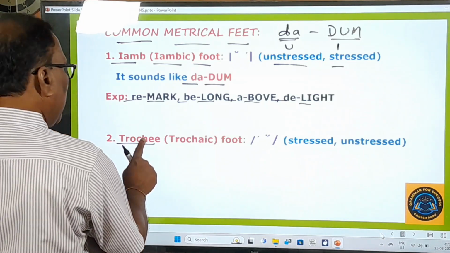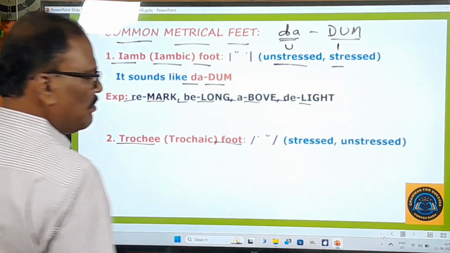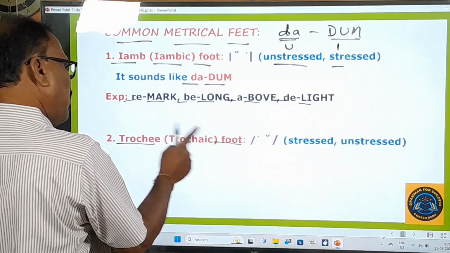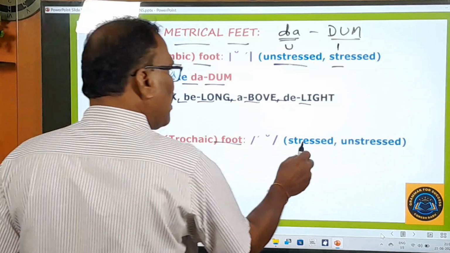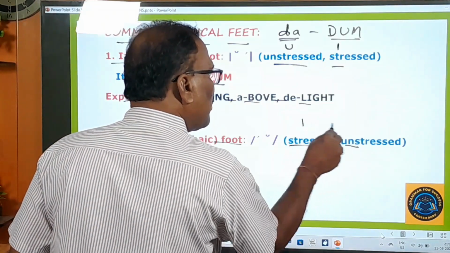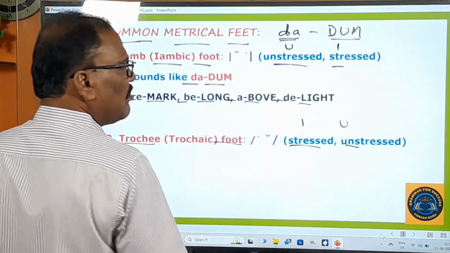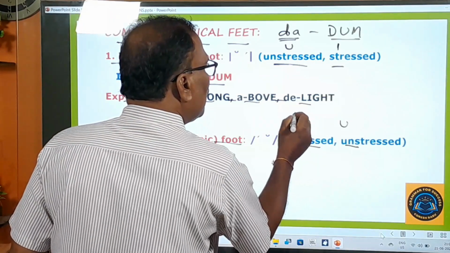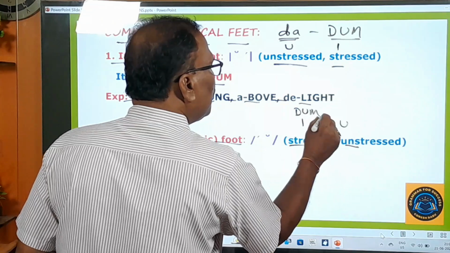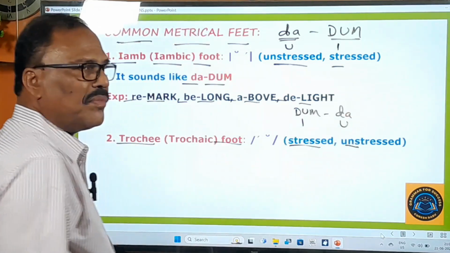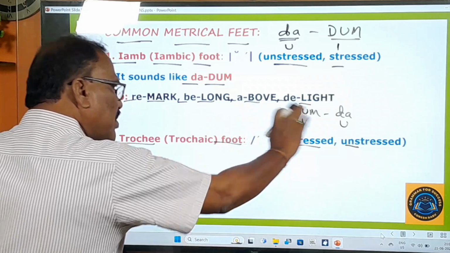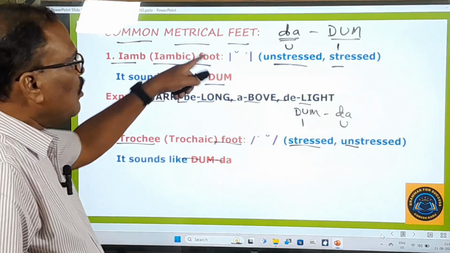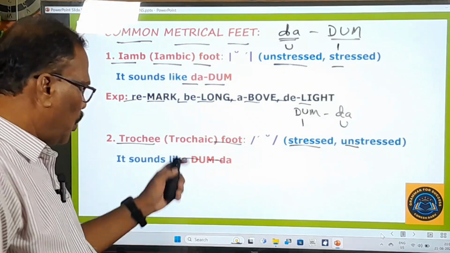And here you go to learn about the next metrical foot. What is that? Trochee or trochaic foot. You can call it by any one of these 2 names. What is this? Stressed and unstressed. Stressed means this one. Unstressed means this one. Then how do you call it in our musical language? Dhum da. This foot gives this kind of sound. This gives dhum da. This is da dhum. Sorry, this is dhum da.